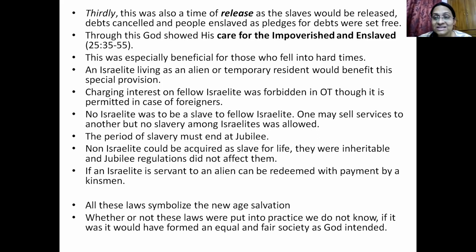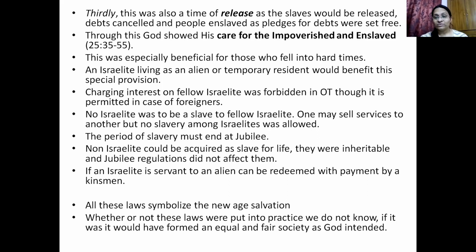So we see that three things happen in a Jubilee year. First is rest for the land. Second is return to your own property. And third is release of all the slaves who were under bondage or any kind of pledged service. Okay, so all these laws basically symbolize a new age salvation.